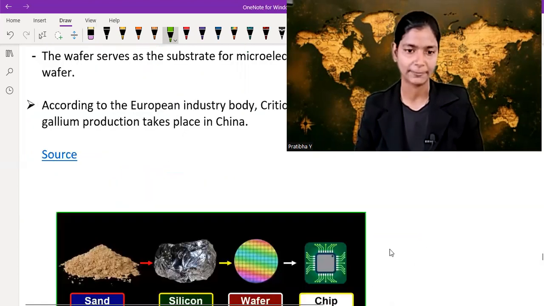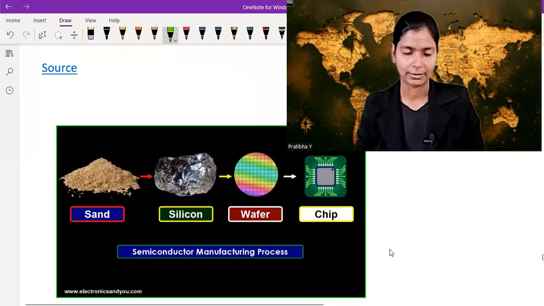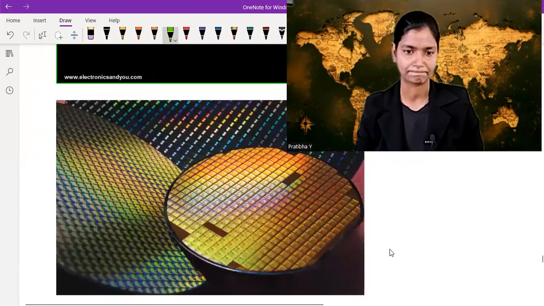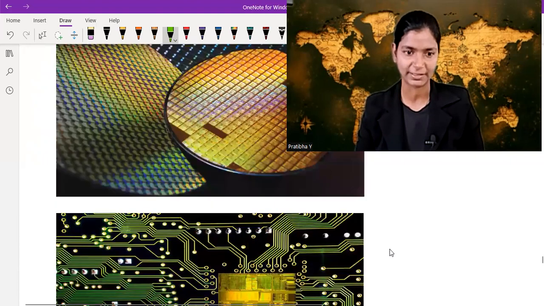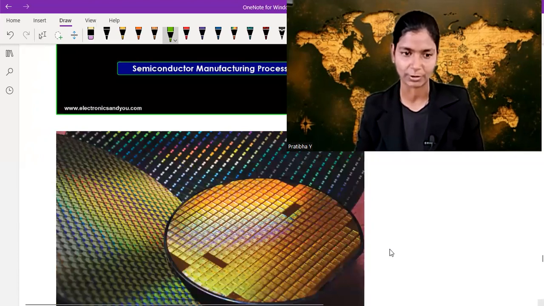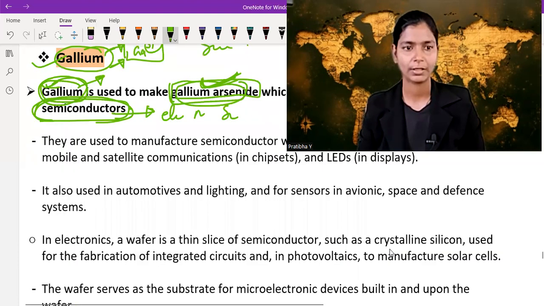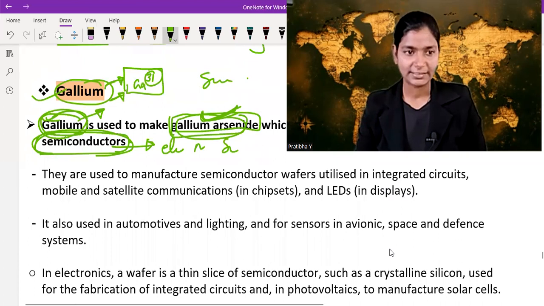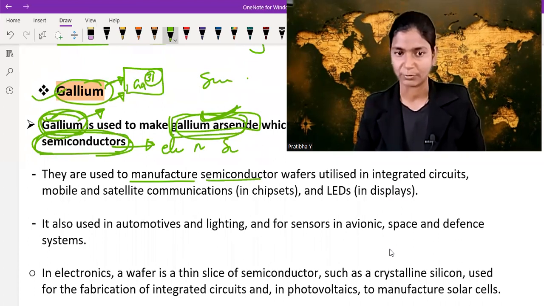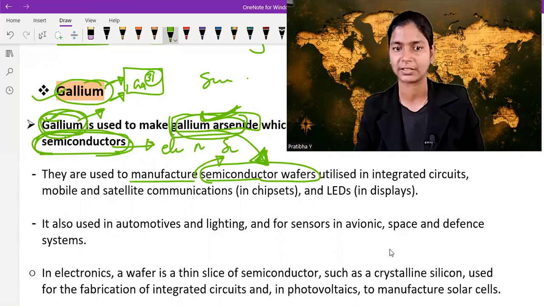In this picture, you can clearly see the base of this wafer is gallium arsenide. This black one is gallium arsenide. It is the base of the wafer, and the wafer is the substrate of the semiconductor. This gallium arsenide is used to manufacture semiconductor wafers.